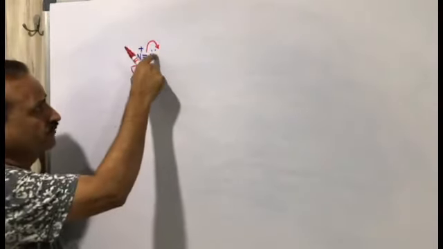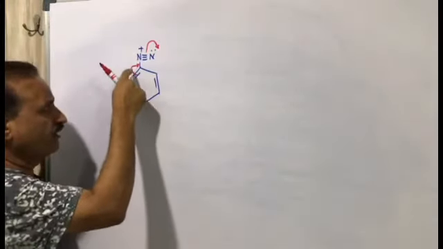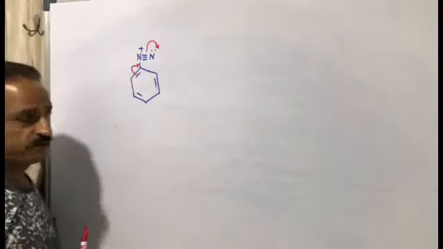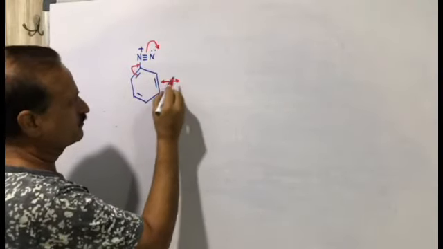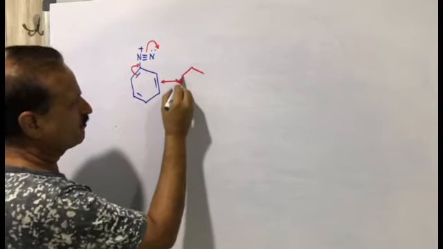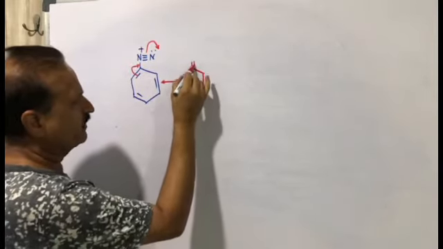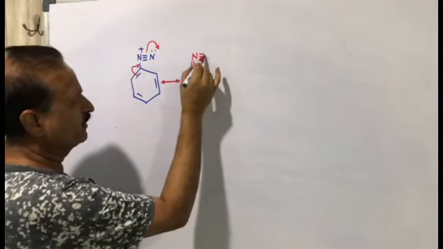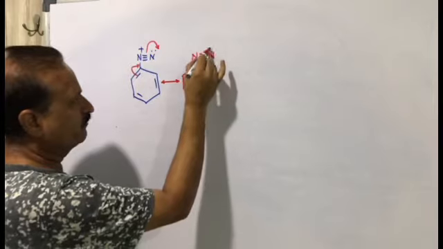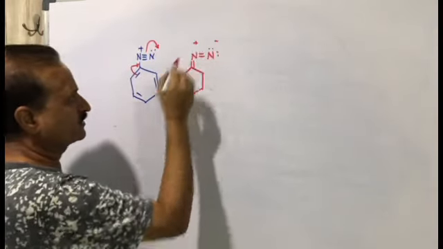So we have this resonance structure: the benzene ring having double bonds, here will be N, here will be a double bond, here will be 4 electrons; this will be minus and this will be plus.